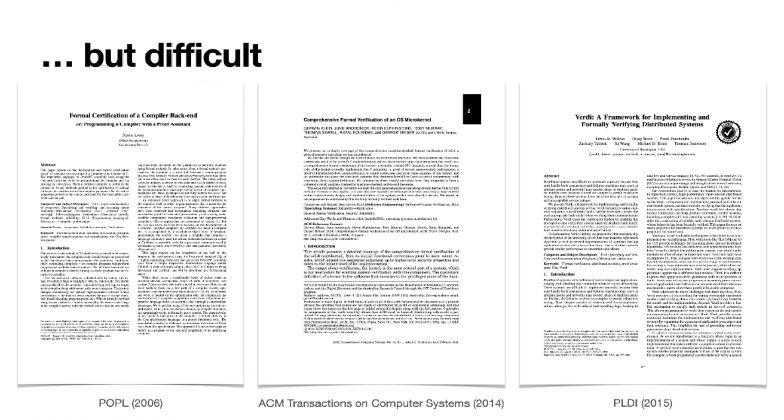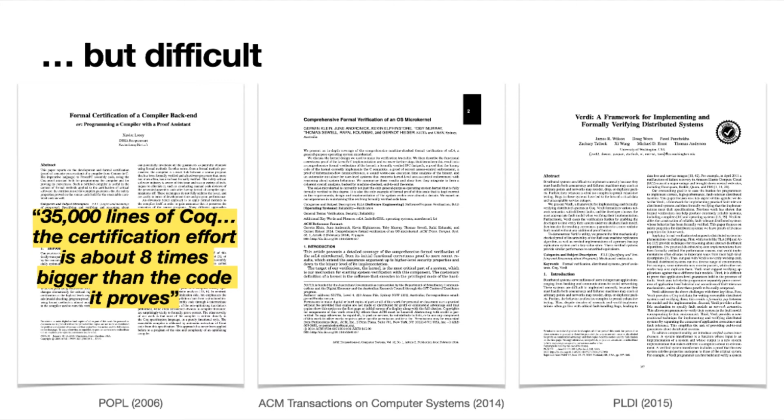Verifying the compiler, for example, required 35,000 lines of Coq, which is the language that could be used for building verified software systems. The certification effort itself is about 8 times bigger than the code it proved. Similarly, the OS microkernel required 480,000 lines of specifications and proofs in Isabelle, another language used in verification.